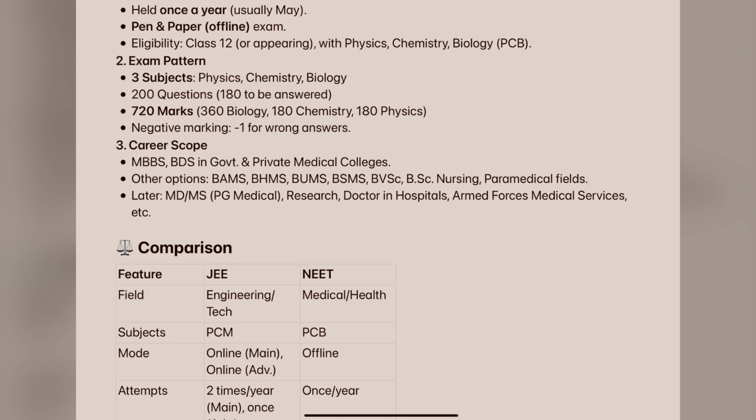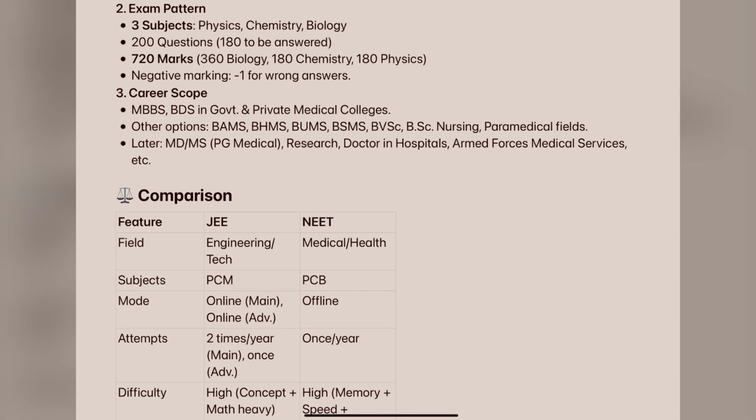Now negative marking, this is very important. There is -1 for a wrong answer, the same as in JEE Advanced and JEE Mains, where we also have negative marks of -1. Clear? So don't forget that -1 is there for wrong answers.